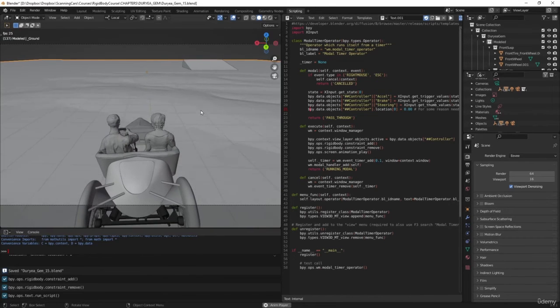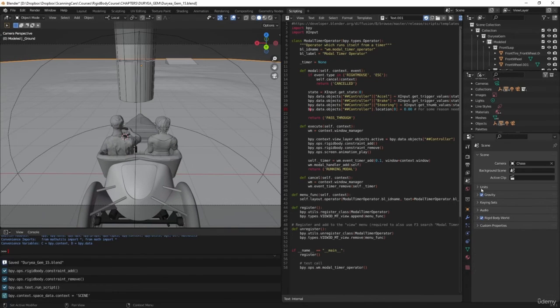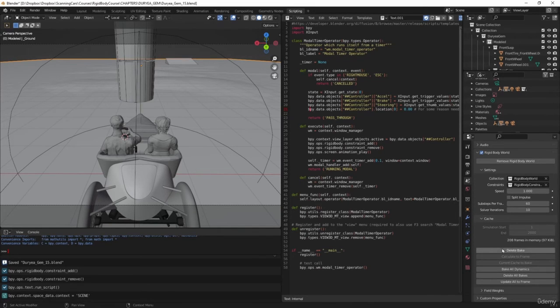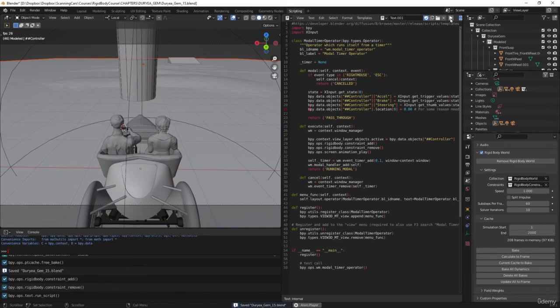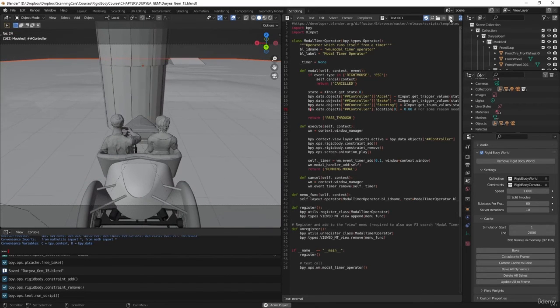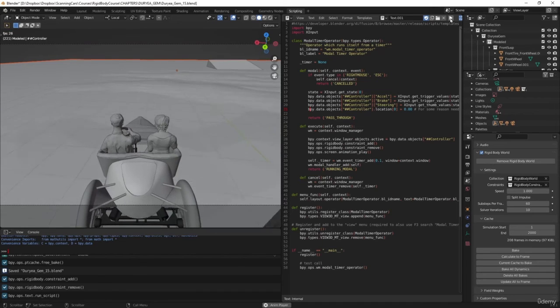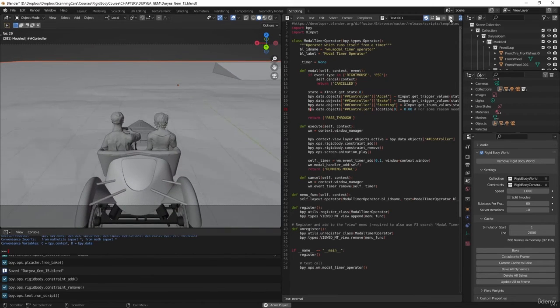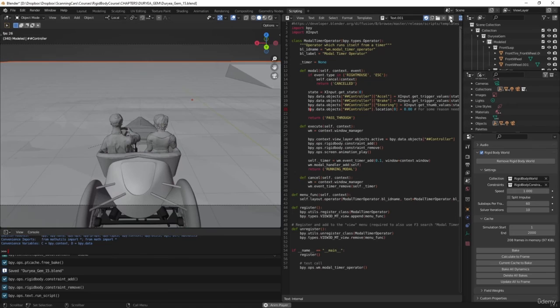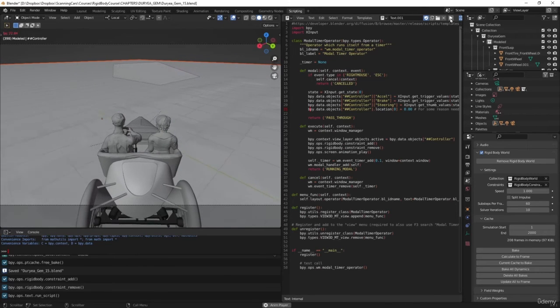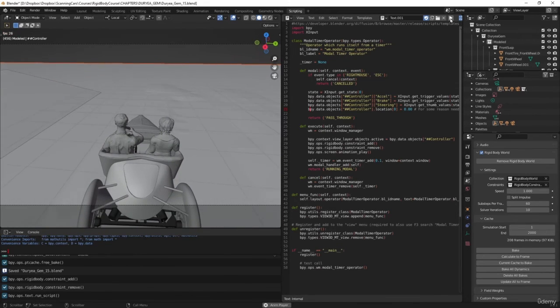Okay. Still moving on its own, which probably means I didn't ever delete the bake. Yep, I did not delete the bake, so make sure you delete the bake. Okay, let's try it again. Control S to save it. And it's not moving, so that's a good thing. I'm going to hit the right trigger, and it's going. And it's steering, so that works. Let's see if the brake works. Yep, the brake works.